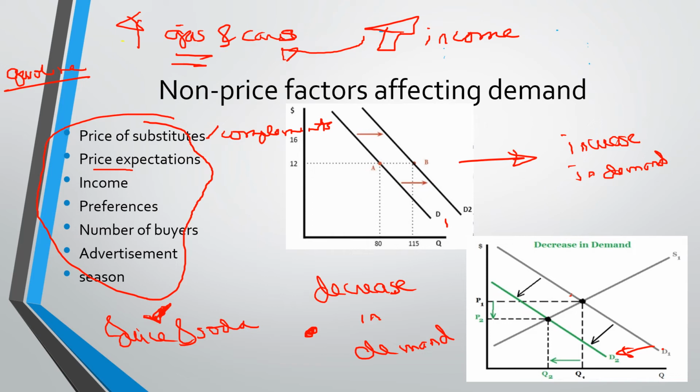So for example, if I learn that there is going to be a rollback next week, I will tend to hold my purchase of gasoline this week, or I might buy a lesser volume of gasoline this week because I will try to buy more when the price is already reduced by next week. So my demand for gasoline this week will be affected. It will most likely reduce in expectation of a price decrease in the near future.